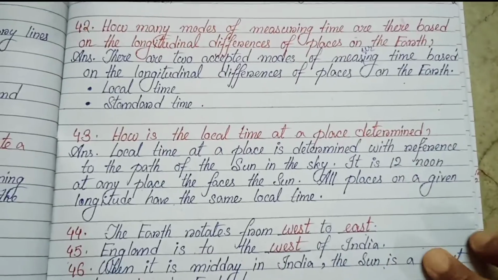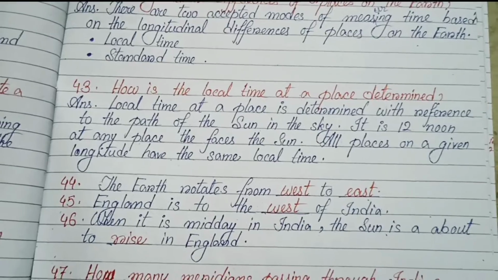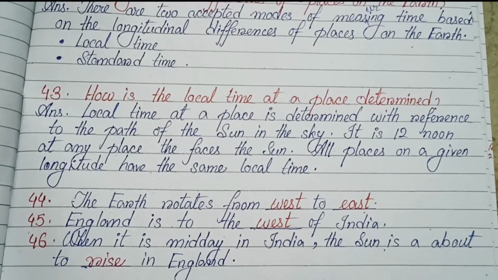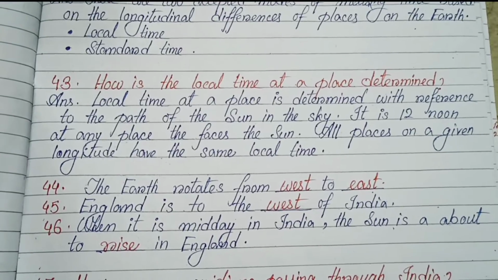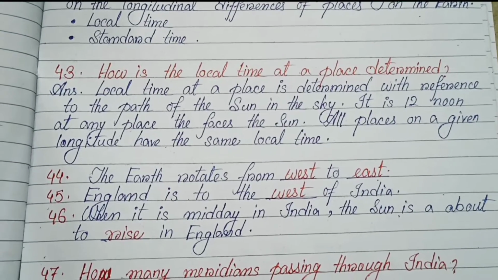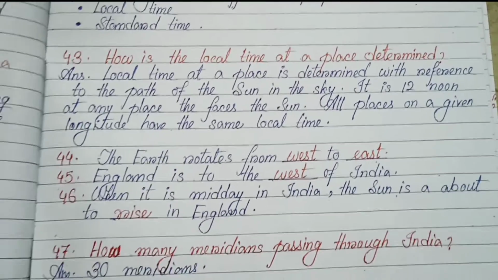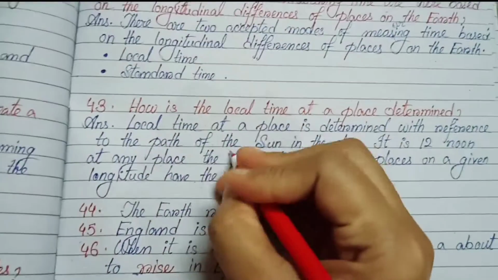Number 43. How is the local time at a place determined? Local time at a place is determined with reference to the path of the sun in the sky. It is 12 noon at any place that faces the sun.